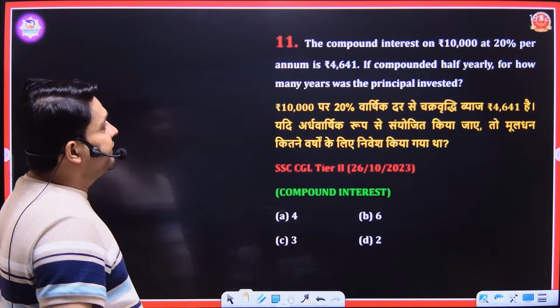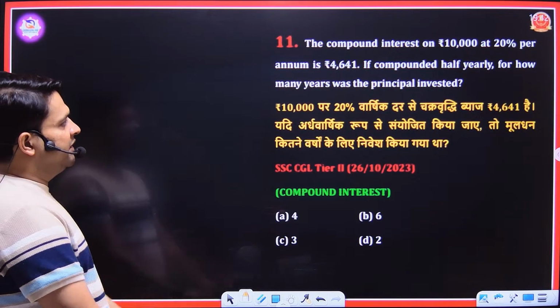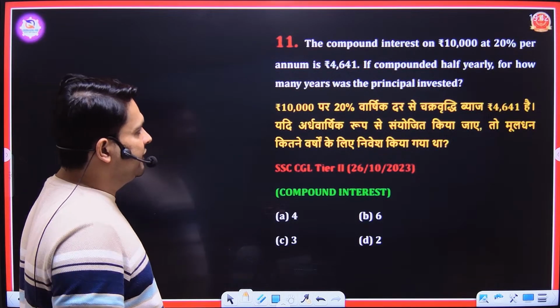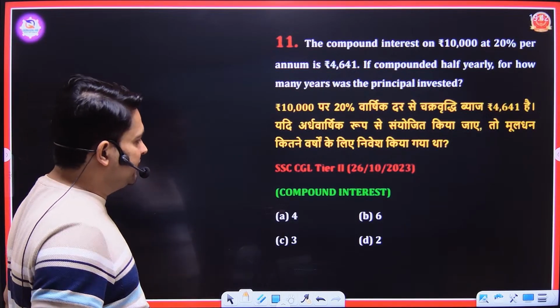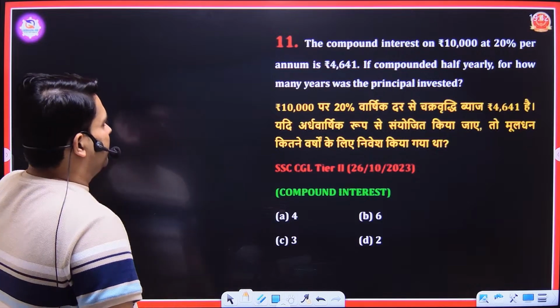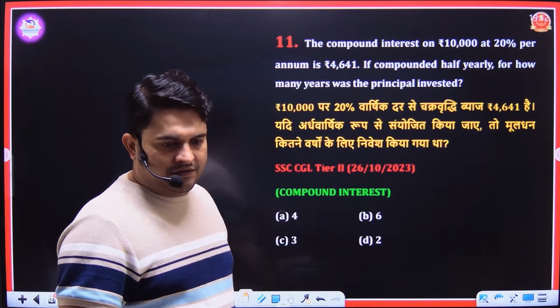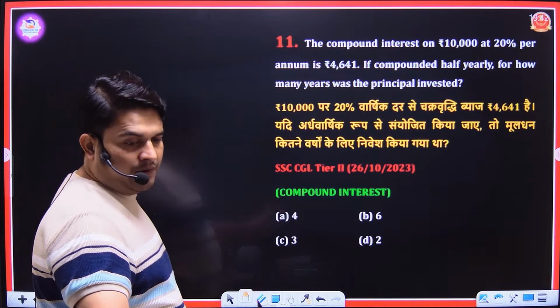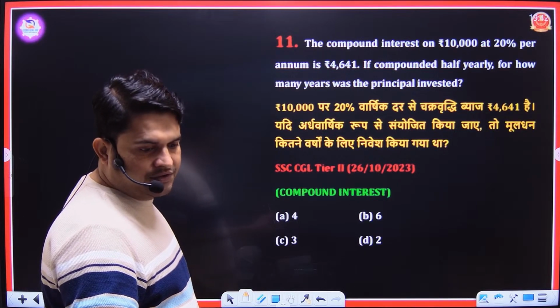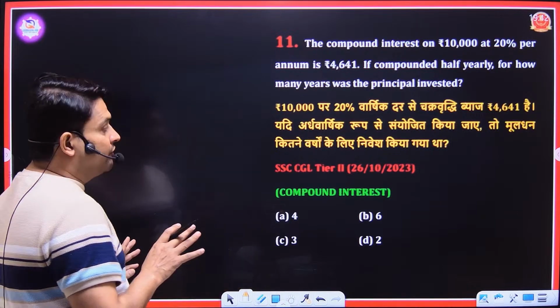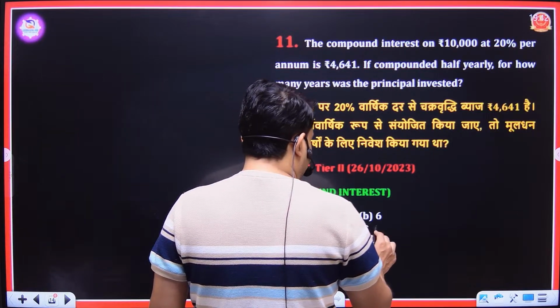The compound interest on 10,000 at 20% per annum is 4641. If compounded half yearly, for how many years was the principal invested? When you learn the complete compound interest, then you can do this question without calculation, without solving, without pen and paper. You can answer this question, that is 2 years. How have you done it?